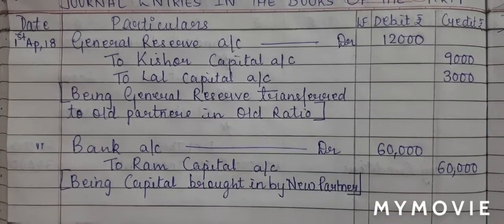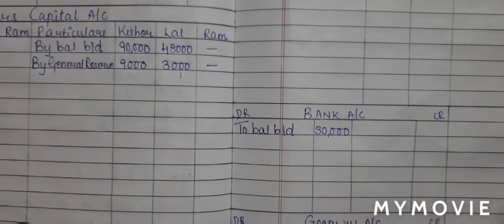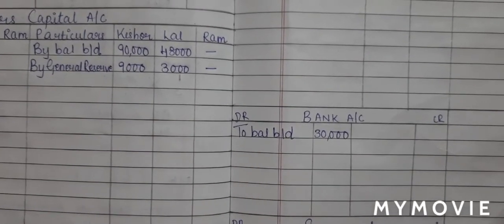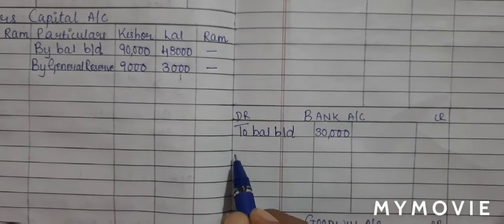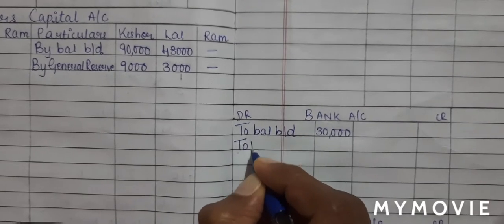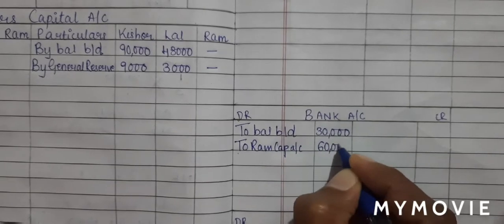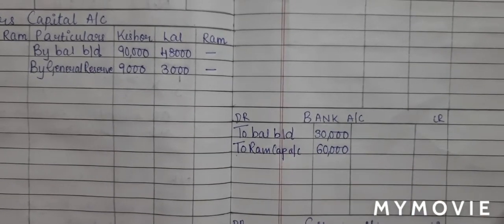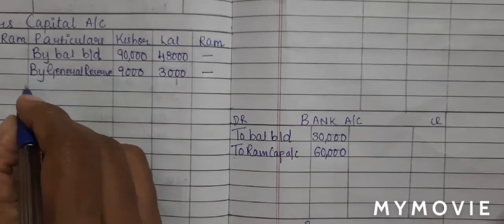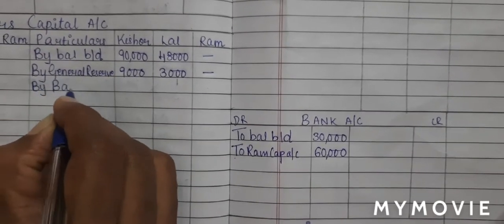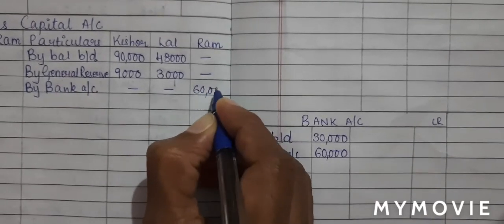Now, keeping journal entry in our mind, let us do the ledger posting. So when the new partner brings in capital, our journal entry is bank account debit. So bank account debit, I'll write the opposite name, that is to Ram capital account, 60,000 rupees. Now do I have Ram capital account? Yes. So Ram capital account credit, I'll write the opposite name by bank account, 60,000 in Ram's column.